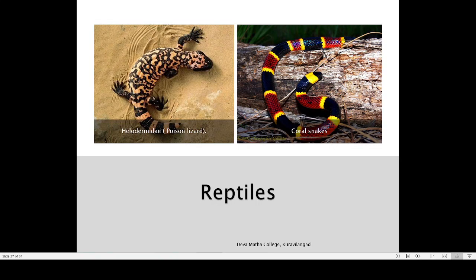Then coming to the reptiles, there is a poisonous reptile known by the name Heloderma. Heloderma is a poisonous reptile. Here it's a very colorful animal. Here you can also find the coral snake. Coral snakes are also poisonous. So those snakes which are poisonous are usually highly colored.